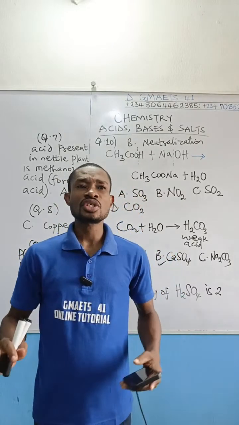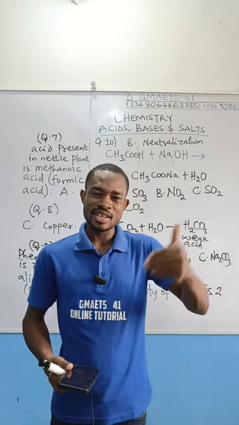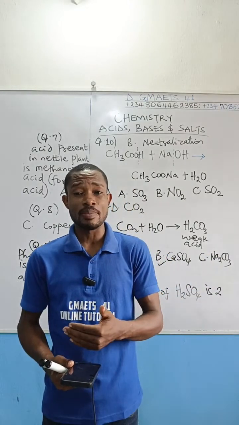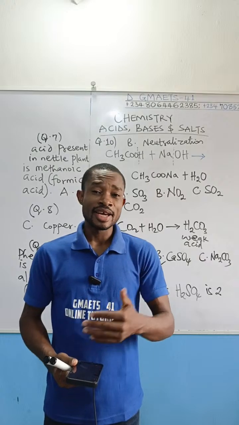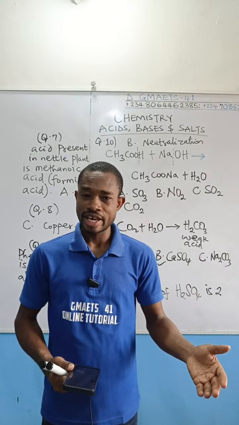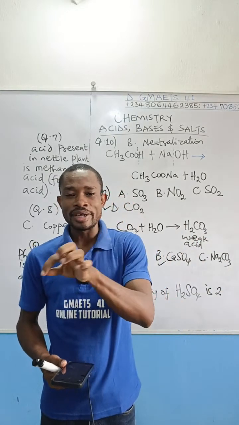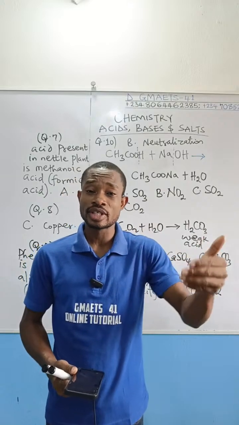When a neutralization reaction is taking place, what forms if an acid and a base react? Here sodium hydroxide is a base, right? And hydrochloric acid is an acid. When sodium hydroxide is added drop by drop, a neutralization reaction will take place.